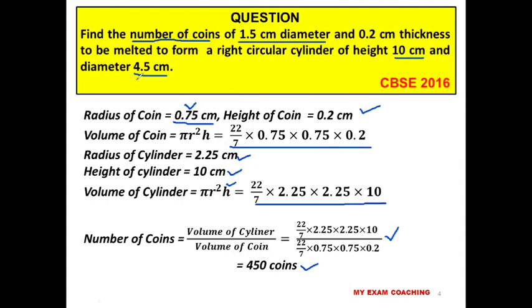So again, these questions, students, are simple applications of volume of different forms. What is important here? You need to understand that whenever one form is melted and recast into another form, the volume remains constant. And the second important thing is you should know the important formula for volume of all forms. This is very, very important. And this type of question is a sure short question in your paper. Kindly note it.